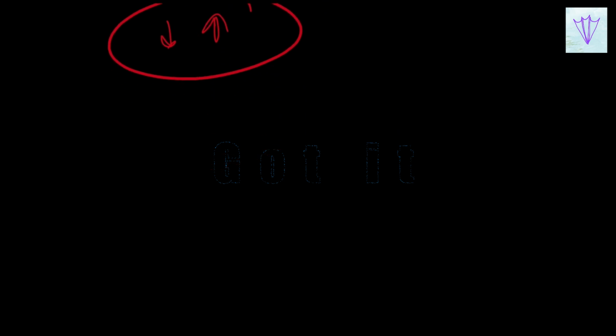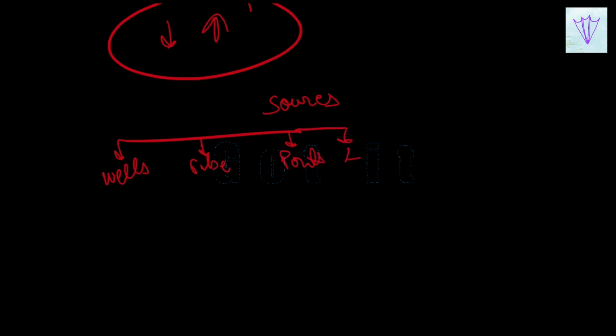And there are different sources of irrigation. There are different sources of irrigation, that is from the wells, tube wells, ponds, lakes, rivers, dams, and canals. They are all the sources of irrigation.